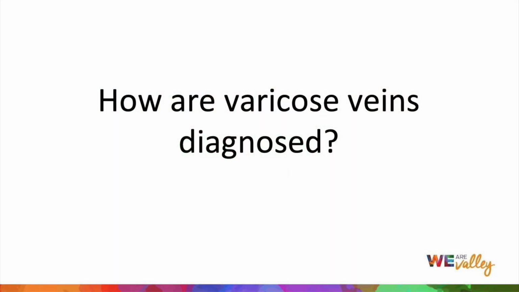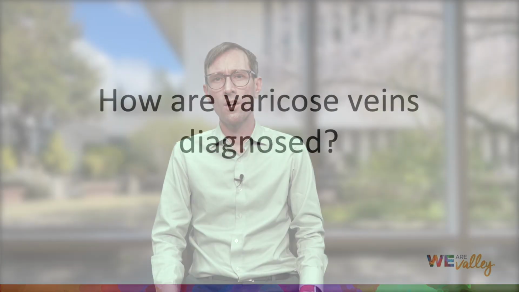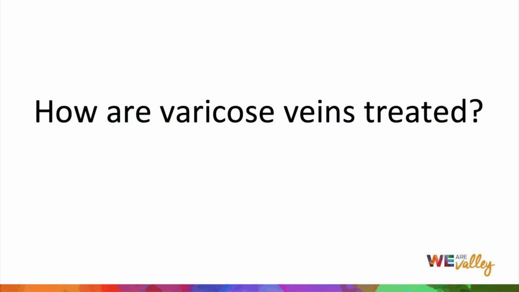How are varicose veins diagnosed? Varicose veins are typically diagnosed by visually inspecting the leg, either done by patients themselves or by their primary care doctors. The underlying cause of varicose vein, which is often venous reflux, is usually diagnosed by an ultrasound. How are varicose veins treated? For many patients, conservative treatment is all they need, and that consists of exercise, weight loss, elevating the limb, and wearing a compression garment on the affected limb, such as a compression stocking.